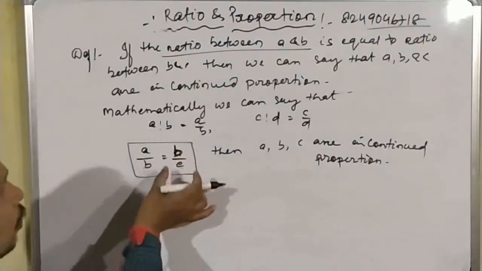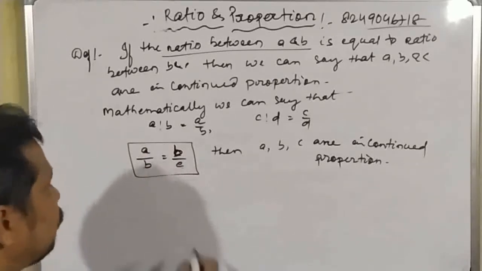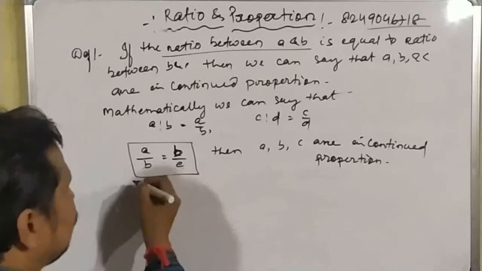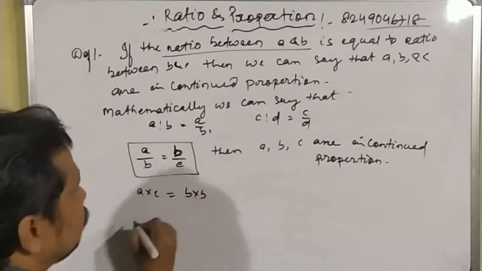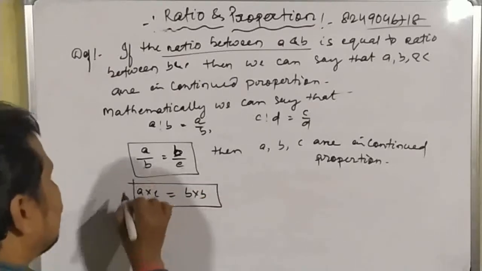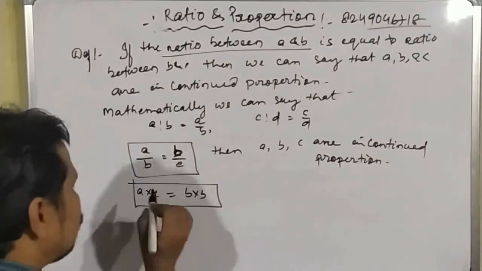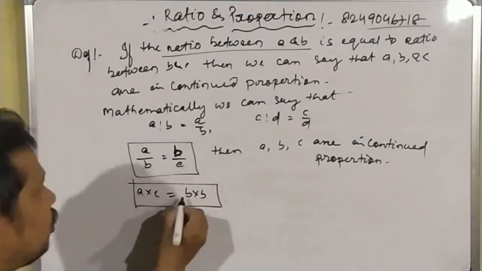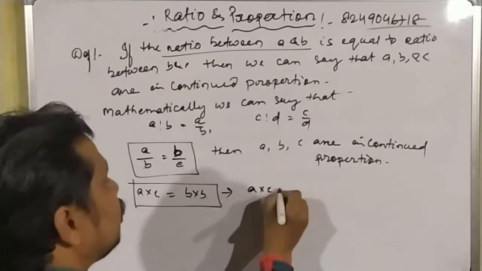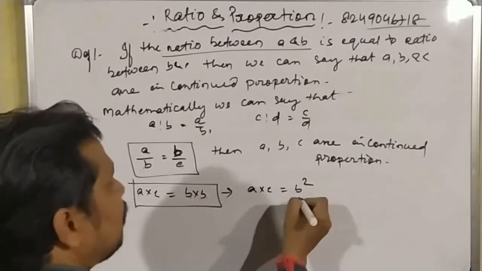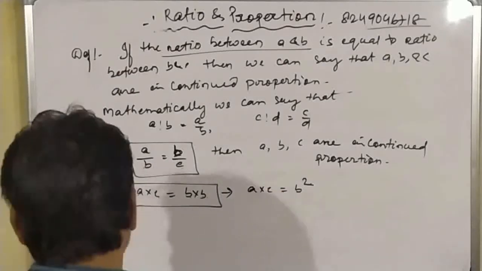Then if we verify, if we do the cross multiplication here, then we will get A into C is equal to B into B. Yes or no? So this is another condition for checking whether the numbers A, B, C are in continued proportion or not. Here we can see that A into C is equal to B square. What is the meaning of B square? We already know that B square is equal to B into B.